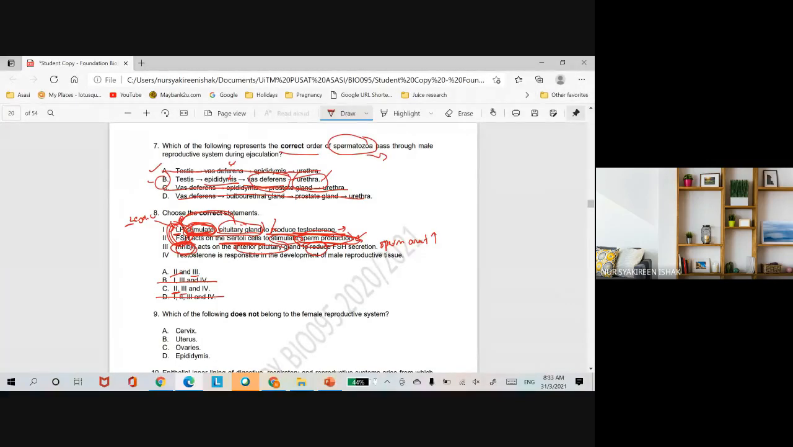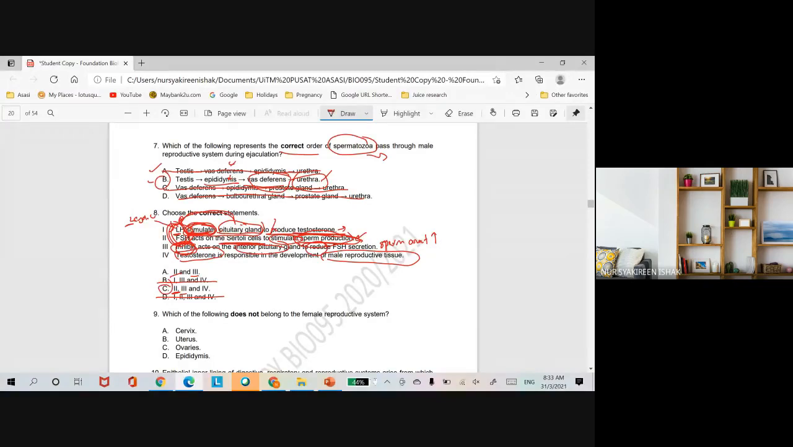Number 4, kita nak menentukan sama ada A ataupun C jawapan dia. Testosterone is responsible in the development of male reproductive tissues. So betul lah kan. Testosterone is involved in the development of primary and secondary male sex characteristics. Obviously it is involved in the development of male reproductive tissues, the development of the testes, in order to be able to produce sperm. So the answer for number 4 is correct.